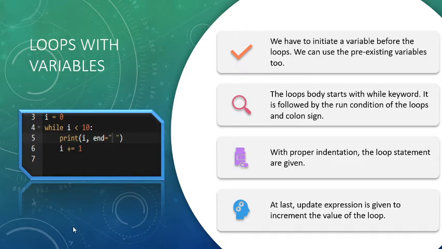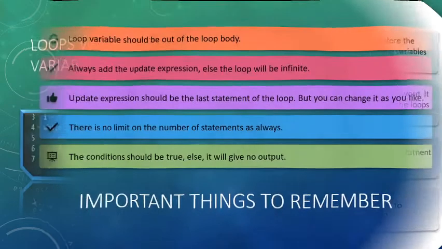So here in this example i is 0, and this 0 is less than 10. Since i is 0, it will go to the body of the loop after testing the condition is true, and it will print the value of i as 0. Next, the update expression is given here. The update expression is increasing the value by 1, i += 1. So for every iteration, the value of i will increase by 1.